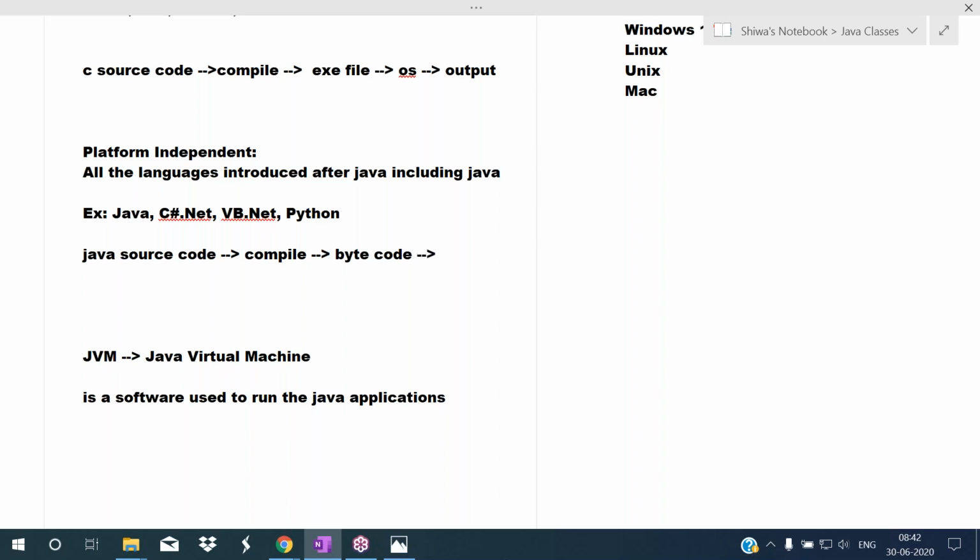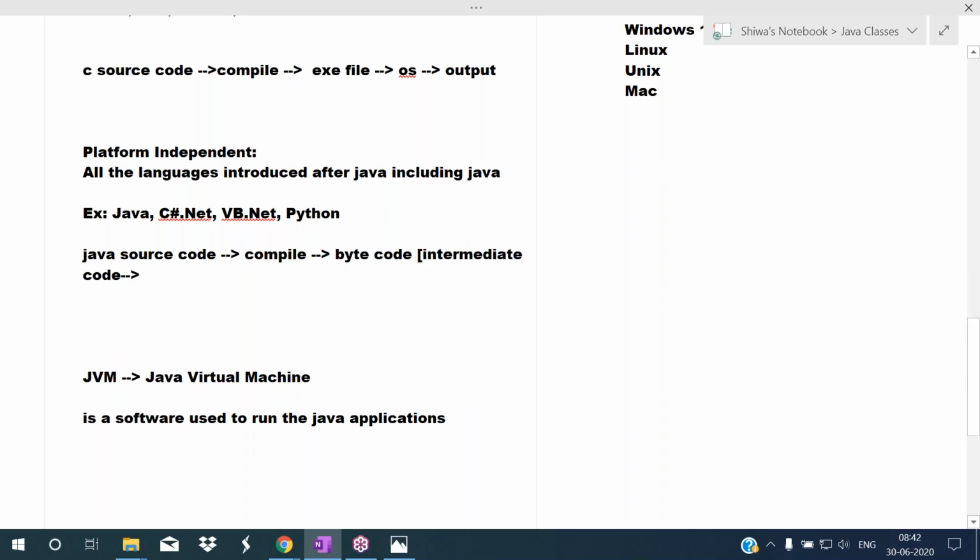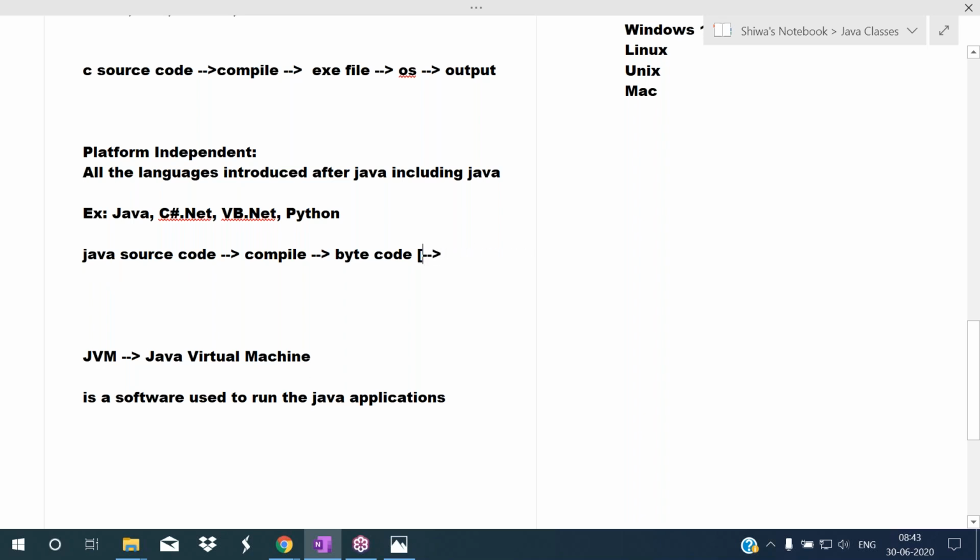Okay, so here intermediate code will be generated in platform independent programming languages. See, in platform dependent programming languages, after compilation direct exe file will be created. Whereas in case of platform independent programming languages, after compilation one intermediate code will be generated. In Java we call that as bytecode. So bytecode will be generated.